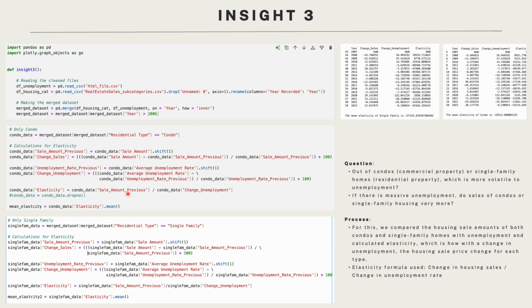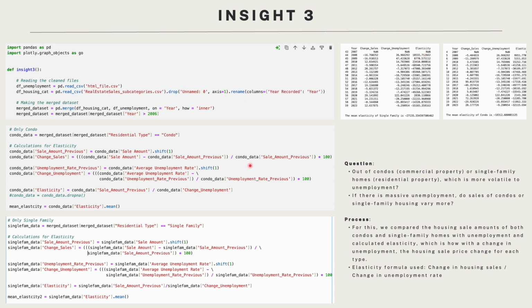their market share. For Insight 3, we wanted to understand which of commercial properties versus residential properties are more volatile to unemployment, and hence for this I tried to calculate the elasticity. Elasticity was basically the change in housing sales by change in unemployment rate. So I tried to find the change by using the dot shift method, which helped us to find the last value. Also, it is important to note that the first row did not have a previous value, and hence is a NaN value, as you can see here.